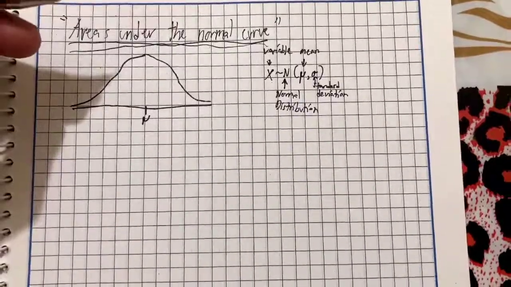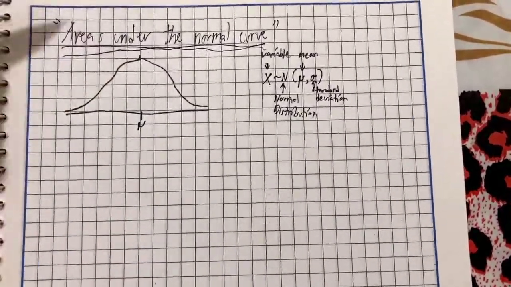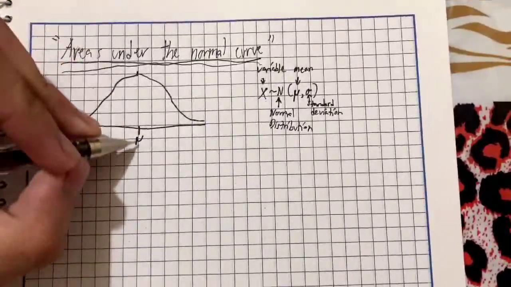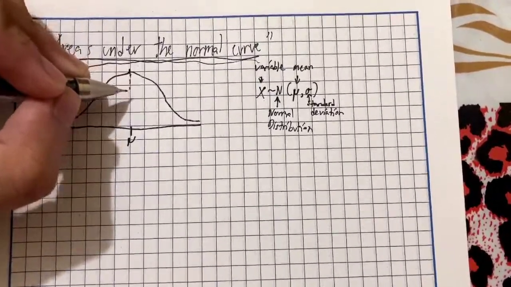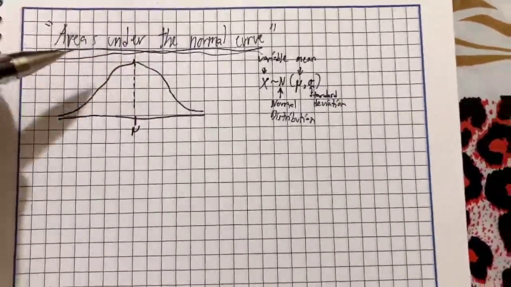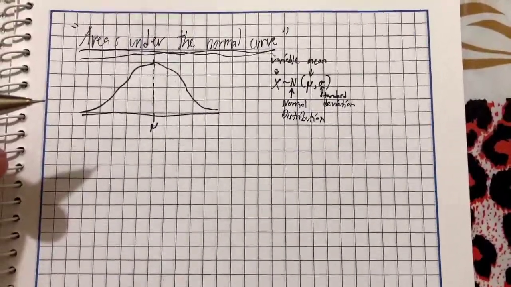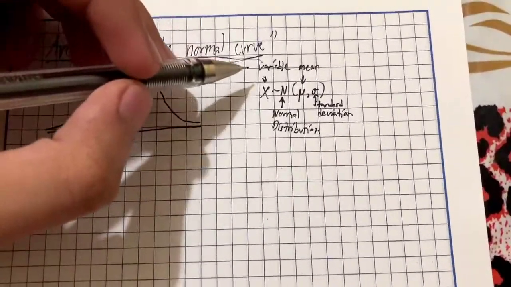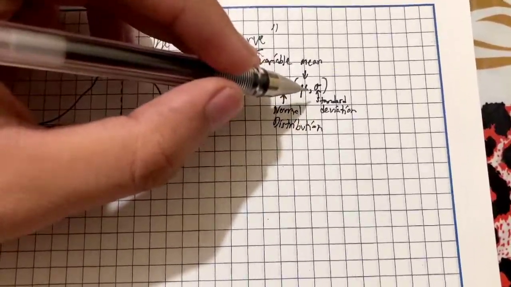A normal curve is unimodal, meaning it has one point here at the top. And the normal curve is symmetric about its mean. Here is its mean, and it means symmetrical. It can be divided into two equal parts. This is 50% and this is another 50%. A normal curve can also be written like this: variable x follows a normal distribution with mean mu and standard deviation sigma.